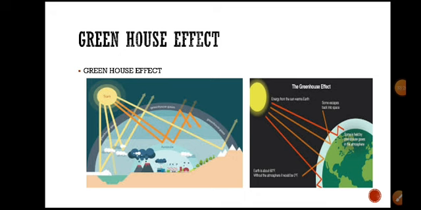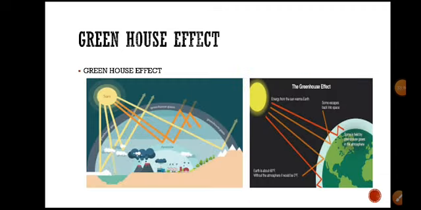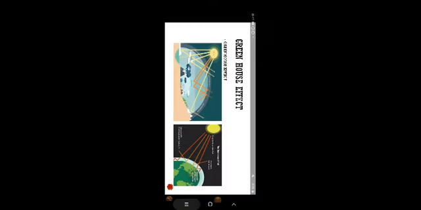Initially, the natural gases, nitrogen, carbon dioxide, and other gases, in general, the light rays come from the sun and fall on the Earth, and some of the light is trapped.